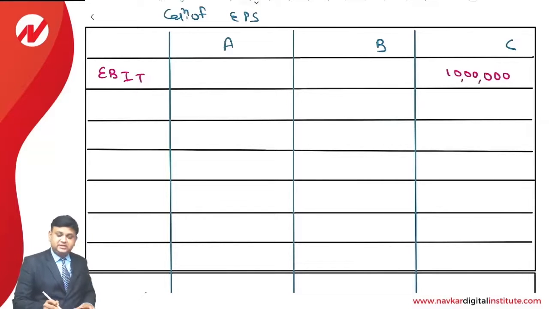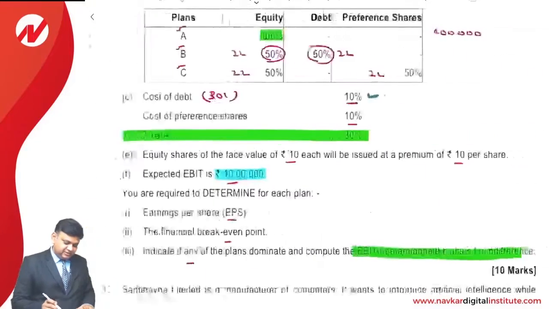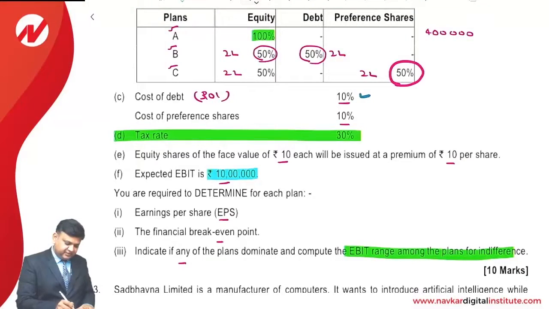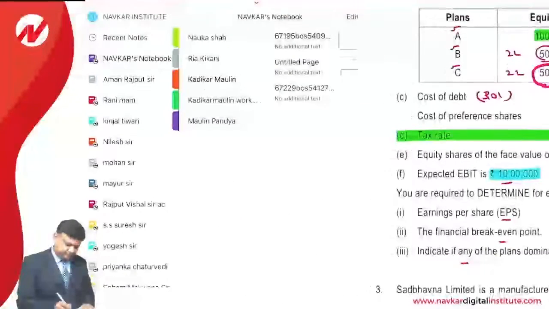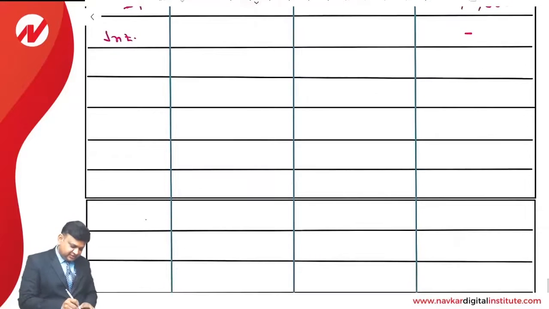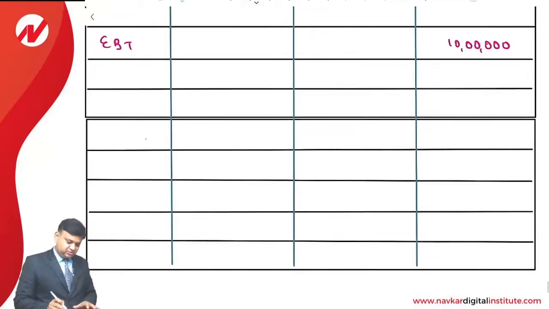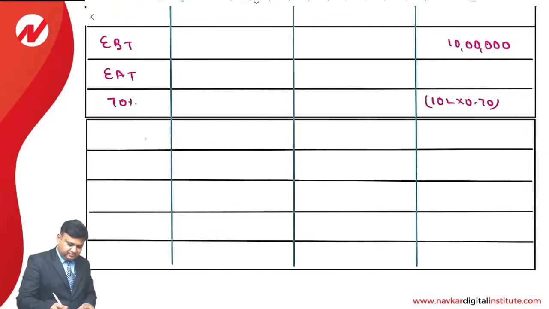Operating income is given as 10 lakhs. Amount of interest is 0. Why? Because in that case we are having 50% preference share capital and 50% equity share capital. So EBIT minus interest will give earning before taxes. That is an amount of 10 lakhs. Income tax rate is only 30%. So earning after taxes will be 70%. 10 lakhs into 0.7, that comes to 7 lakhs.